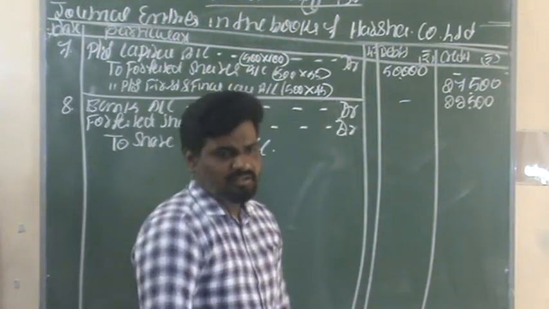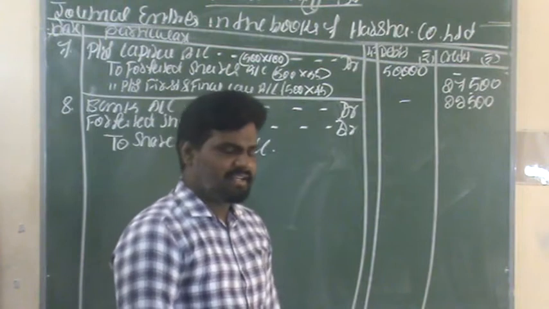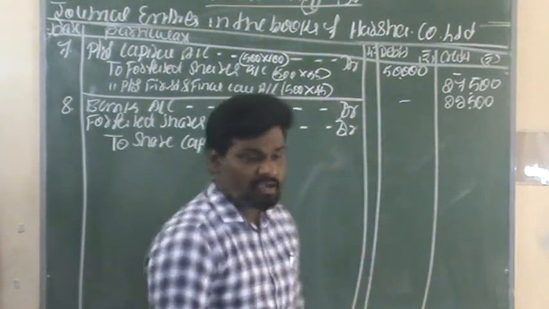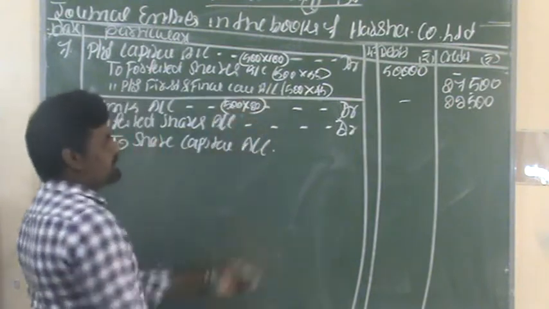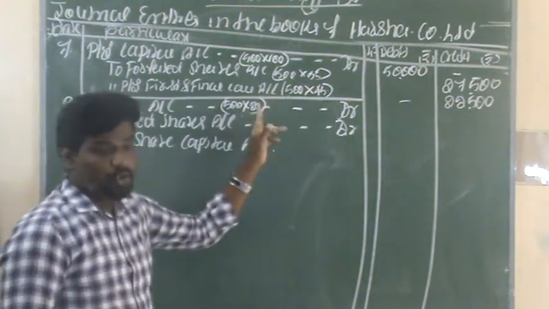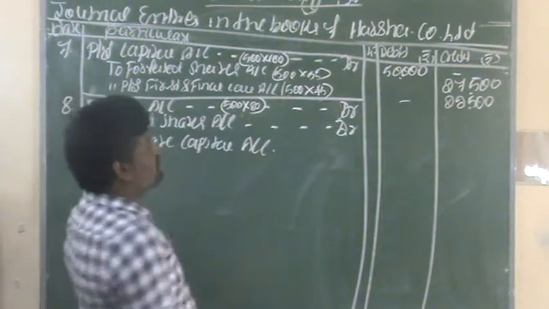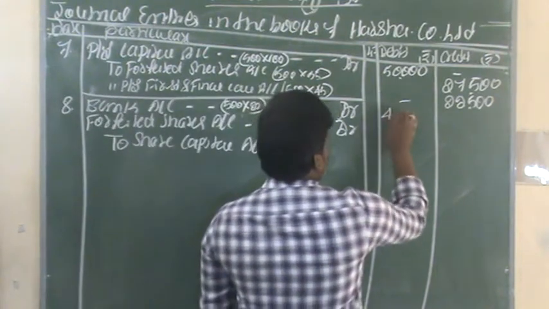In that question, it is specified. The company directors decided to reissue at a price of rupees 80 per share, right? So take 80 rupees. Reissue price: 500 shares into 80. So we get 40,000 rupees.